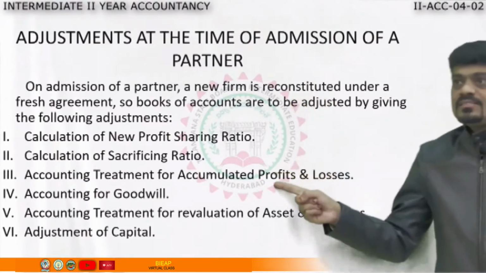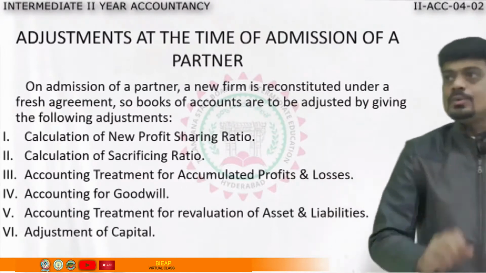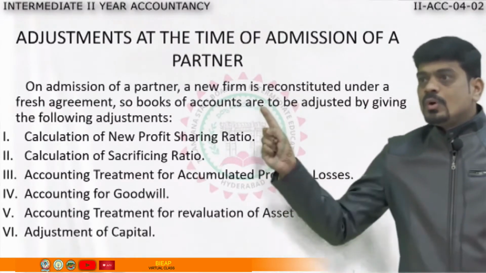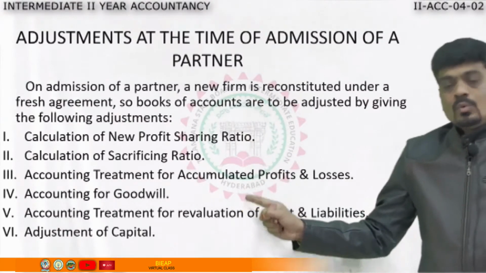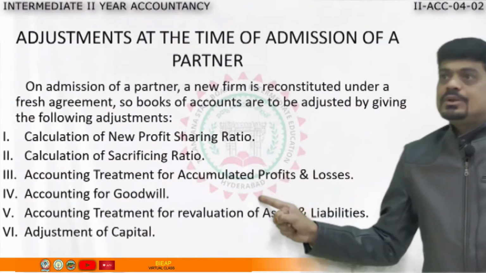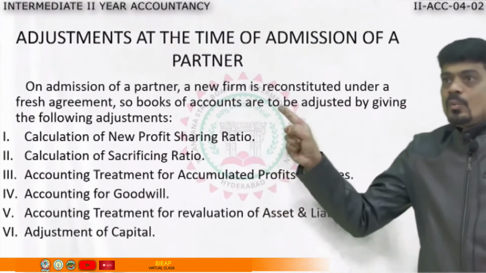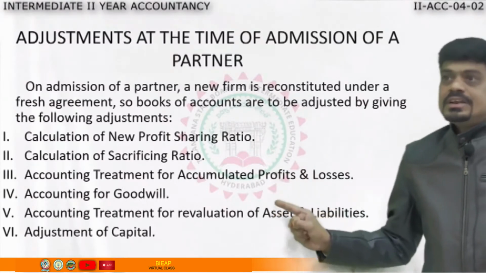So these effects we are going to learn. To learn the partnership, that is to learn the 20 marks problem, you are supposed to know these adjustments individually. One who knows these adjustments individually can very easily do the problem. Now, one after the other, I am going to teach you each in detail.